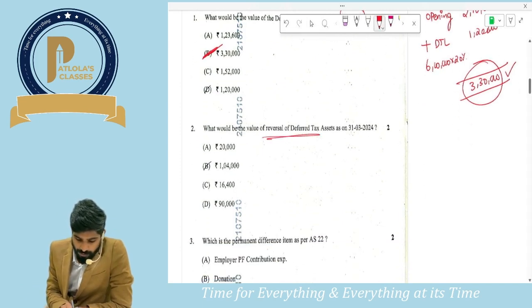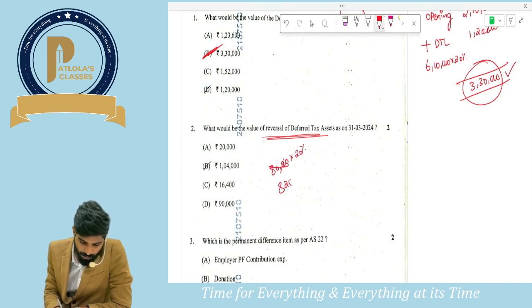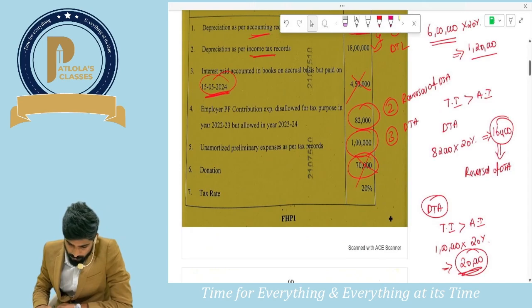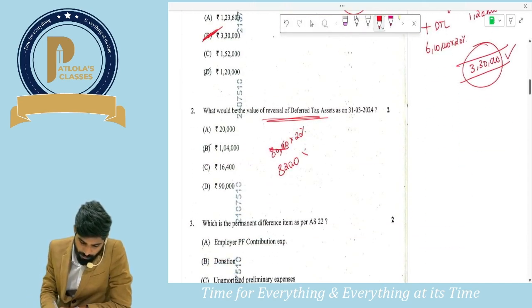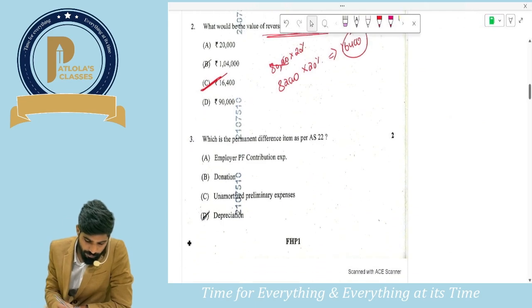What would be the reversal of DTA? As we have seen earlier, how much DTA is getting reversed? 82,000 into 20%. So how much is going to get reversed, sir? 16,400. So the answer for reversal of DTA will be 16,400.